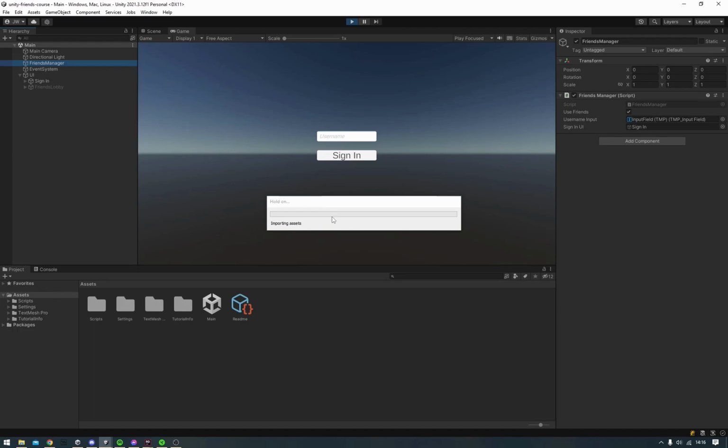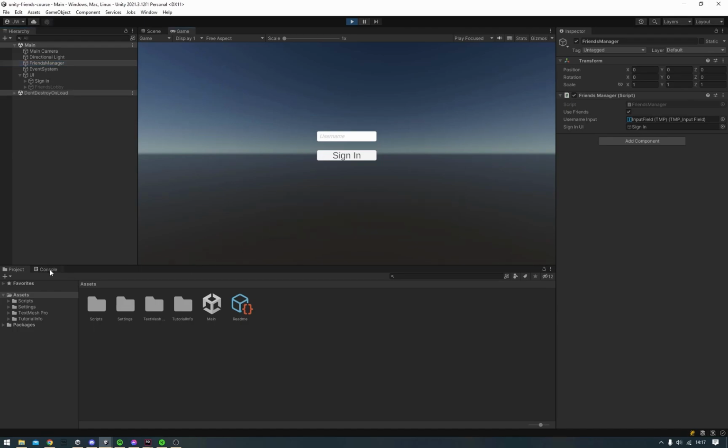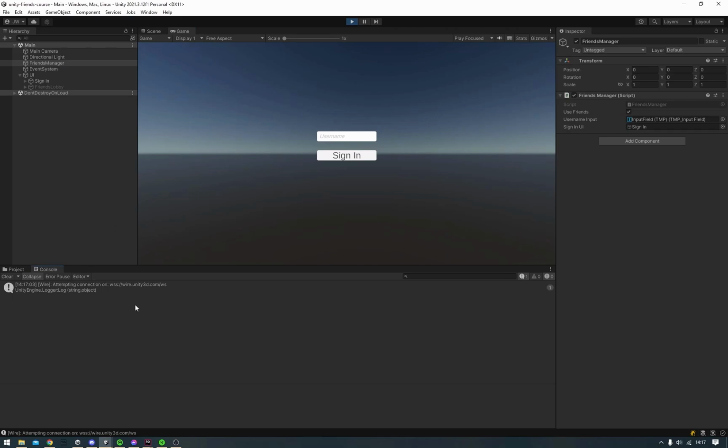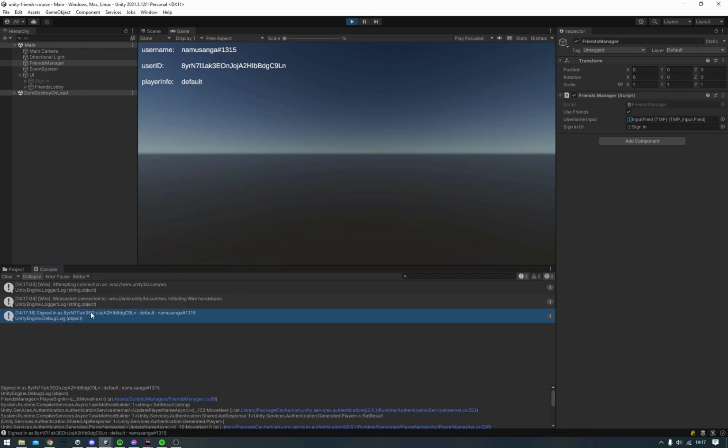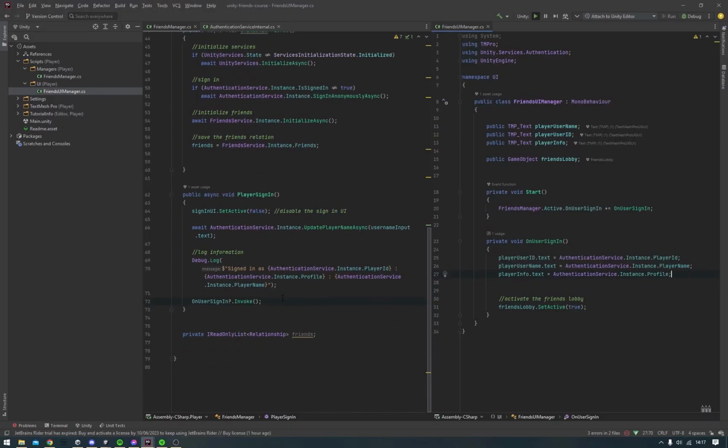So just go ahead and enter play mode, and importantly, you want to look at the console quite a bit as you deal with this, and you can see it's gone ahead and initialized the wire, which is what it uses to communicate with Unity APIs in general. And I'll go ahead and input a random username in here. Once I click sign in, down here you can see it's logged a bit of information about the player, and this is being called from this line of code right here.